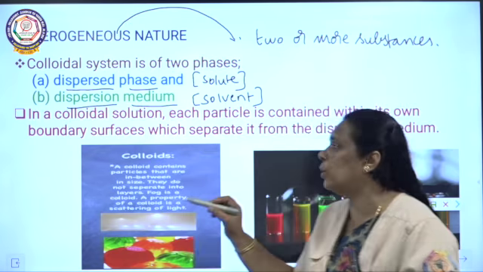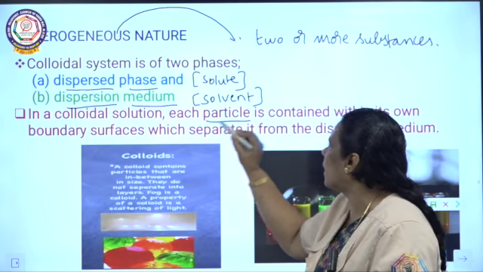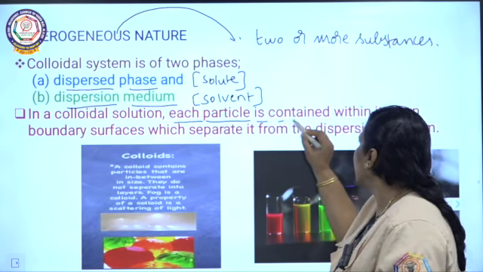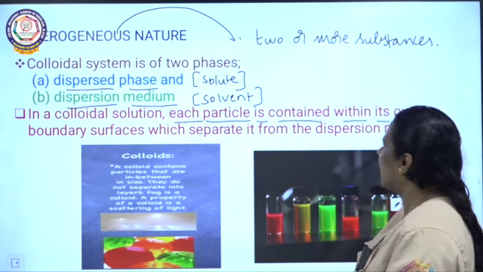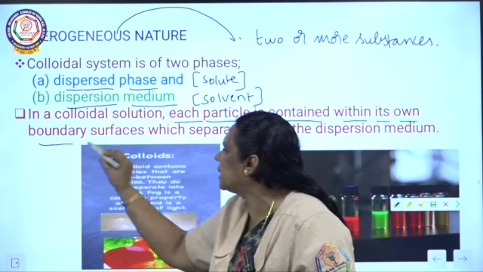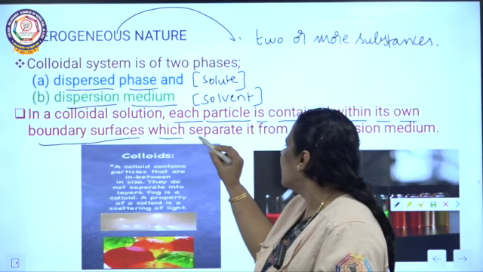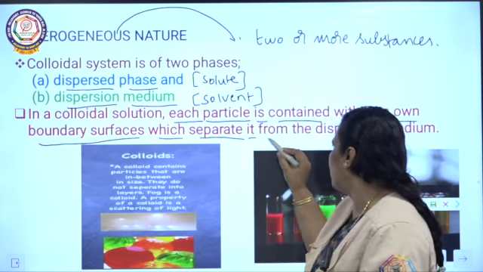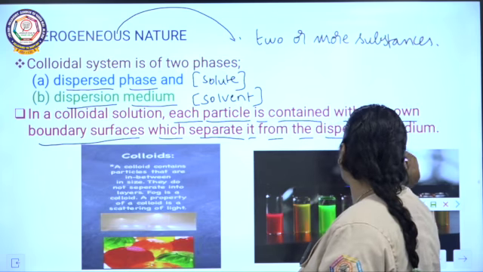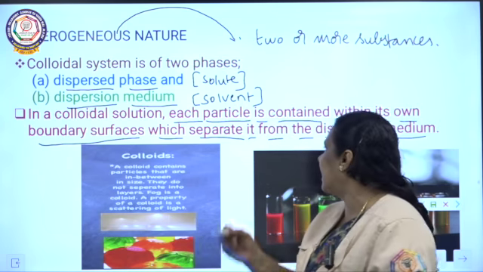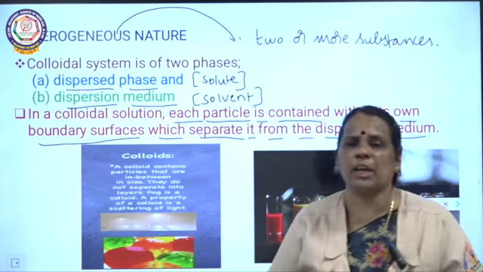In a colloidal solution, each particle is contained within its own boundary surface. The particles in the dispersed phase are in their own boundary surfaces, which separate them from the dispersion medium.